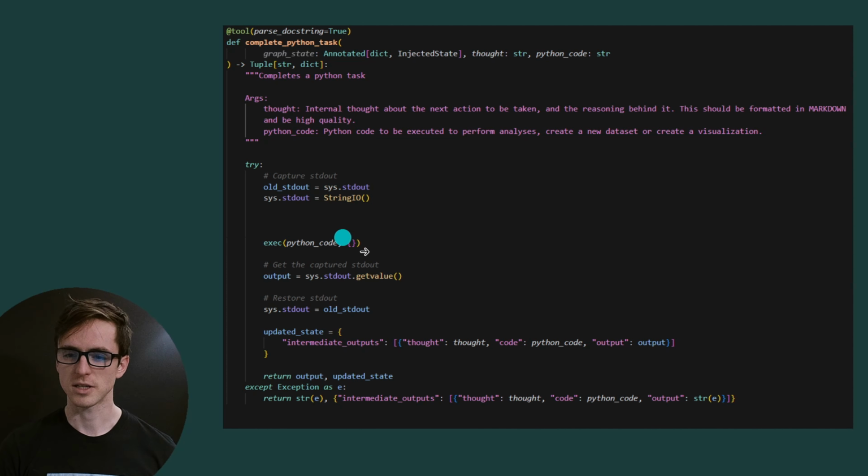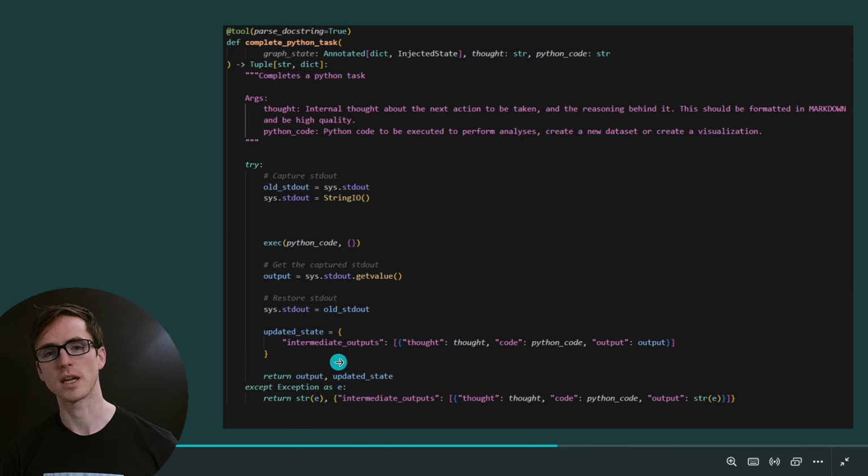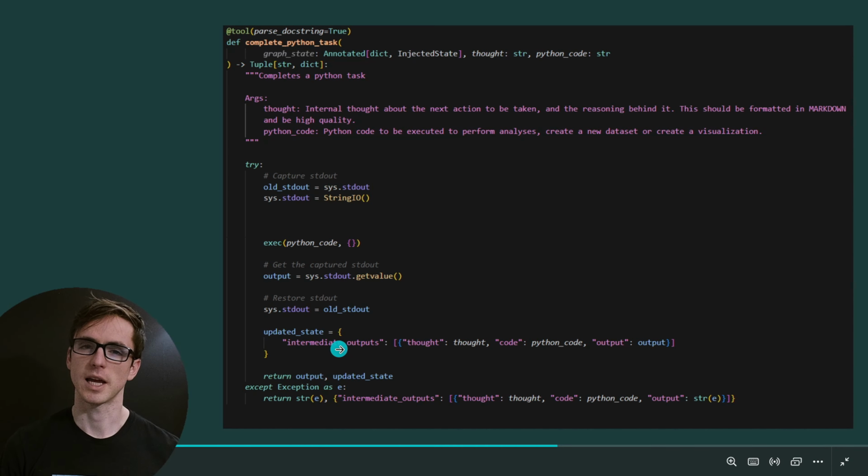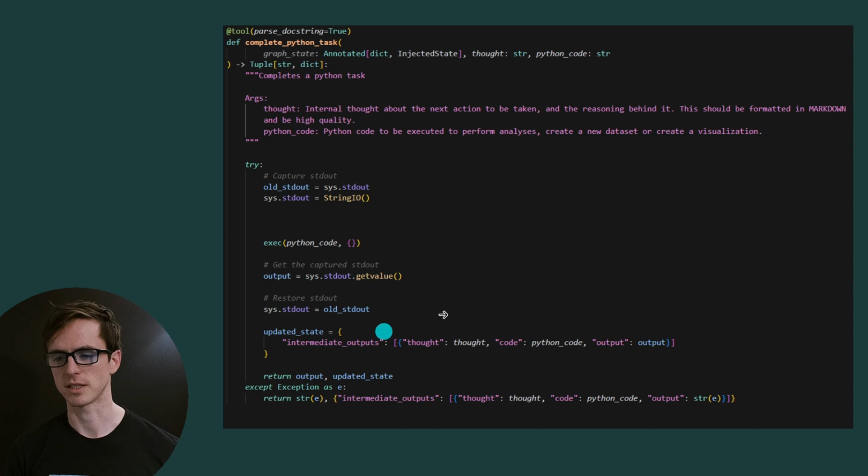The code gets executed, and we're encapsulating where the code's executed inside this try except loop, so that if there's a mistake and the code execution fails, the language model has another attempt at writing the code. And we're storing the thought and the code so we can debug them in our UI.